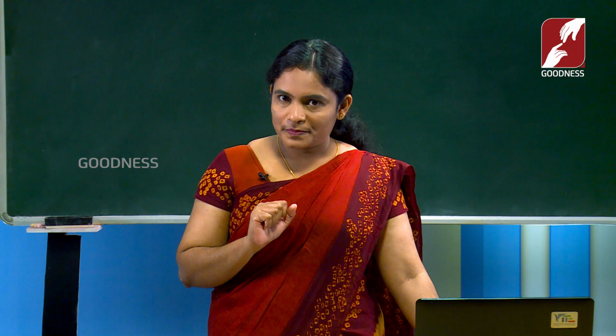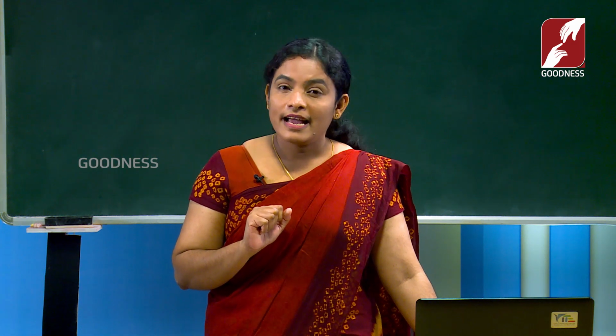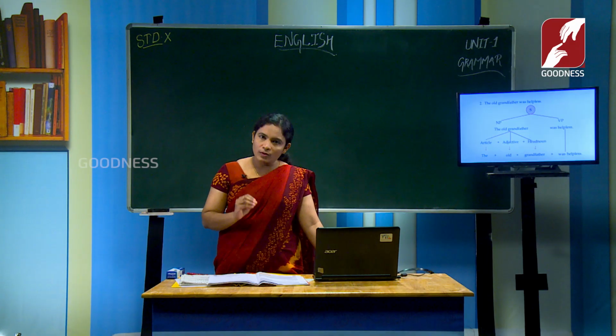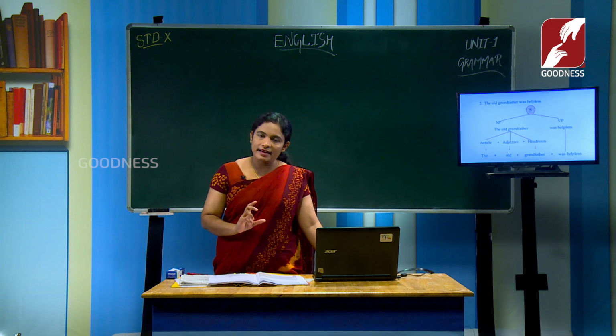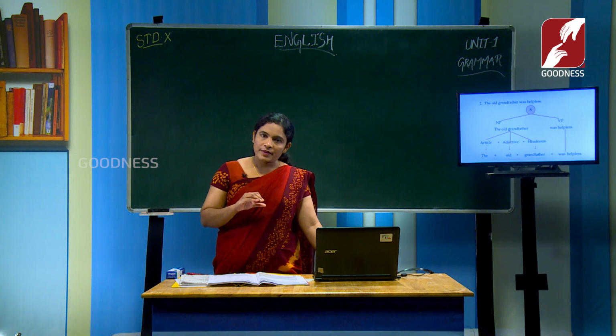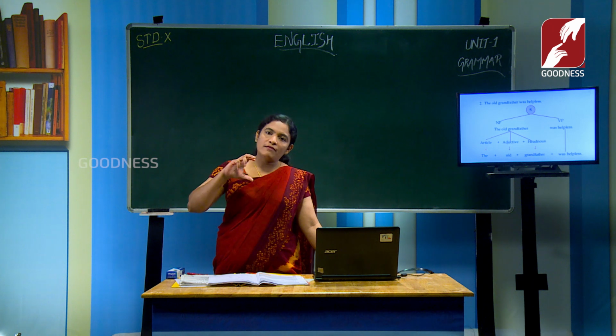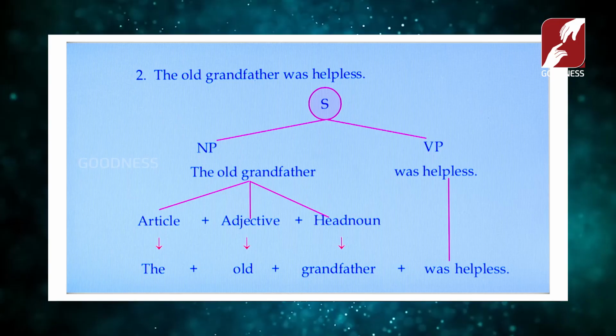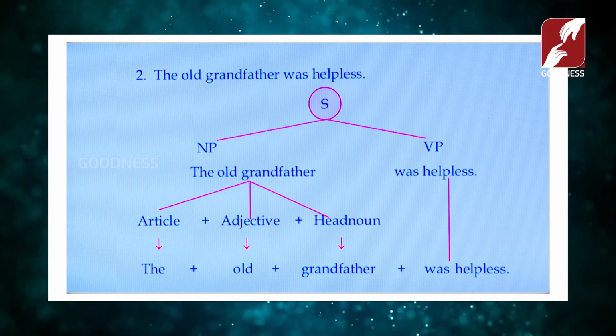Then old. Old is an adjective. What do you mean by an adjective? An adjective is a word which is used to qualify a noun. Here the grandfather is old. By using this adjective old, the grandfather is qualified. So here this adjective, the article and the head noun together make the noun phrase.